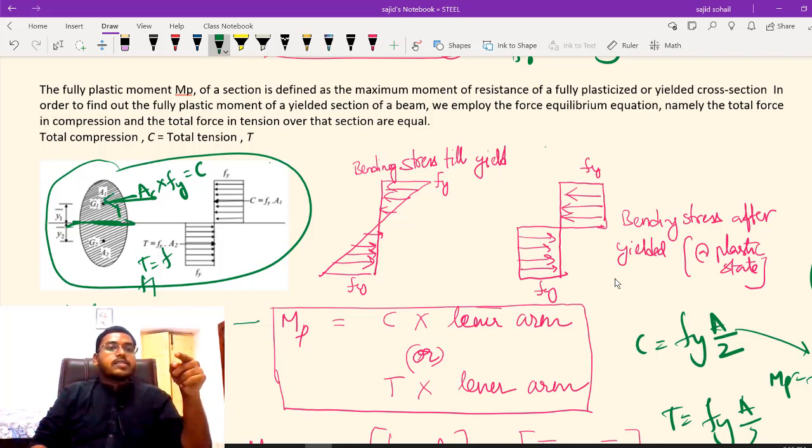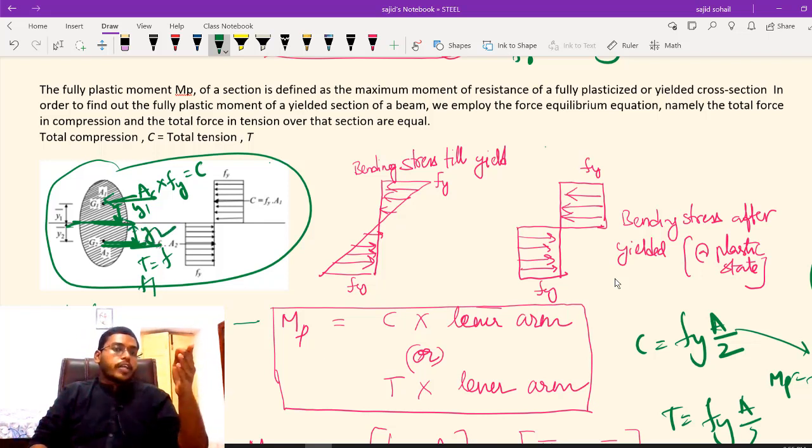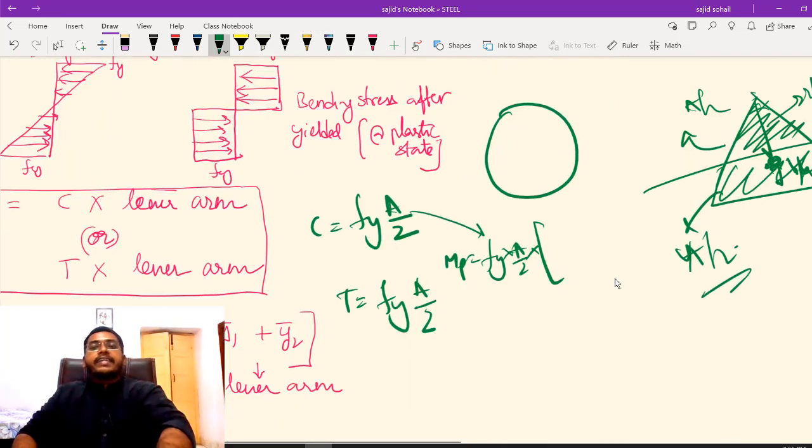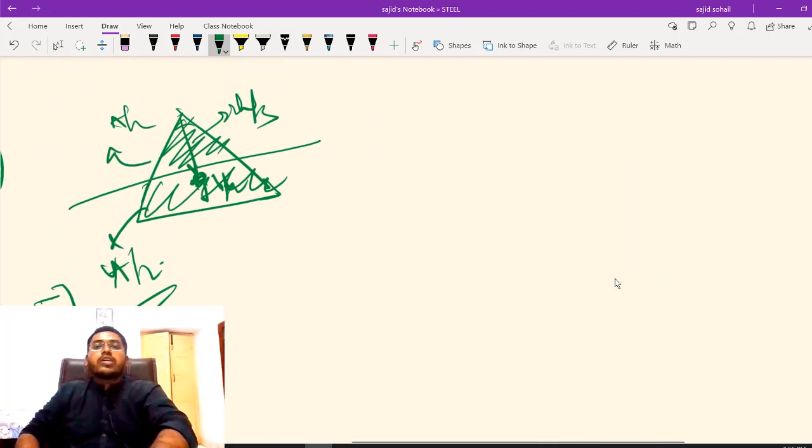So this distance, if it is y1, you calculate where the centroid is, and you will get this y2 bar. So my lever arm is y1 bar plus y2 bar. So I can write my Mp is equal to fy into A by 2 into lever arm, which is y1 bar plus y2 bar.